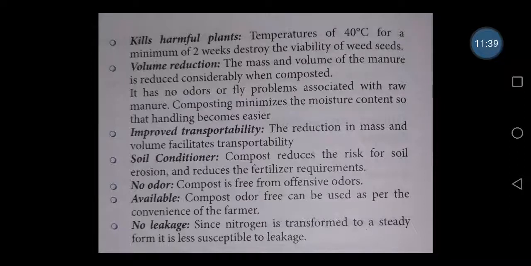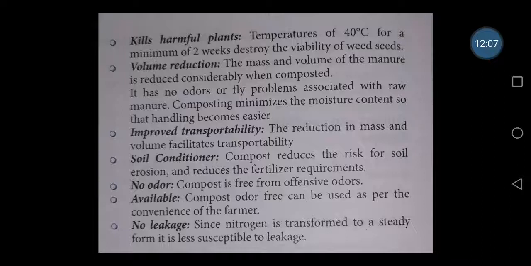Composting minimizes the moisture content, so that handling becomes much easier. You should never think that once it is opened, it is very difficult to take out the humus. The humus will be in a dry form, with a very minimum amount of moisture, so it is very easy to handle. We can transport it to the field, or we can even sell it, so that people can come and fill it in sacks, and we can sell it for agriculture purposes.